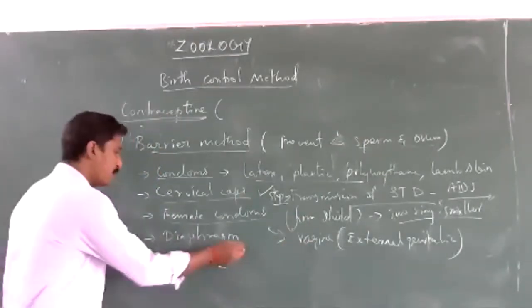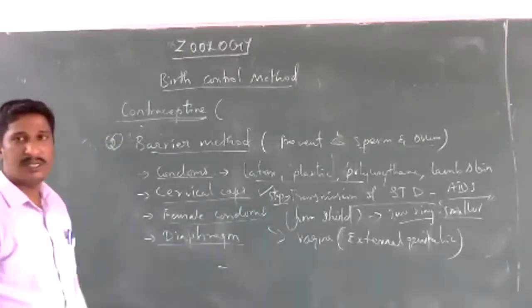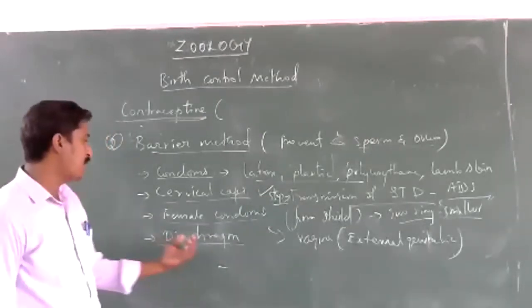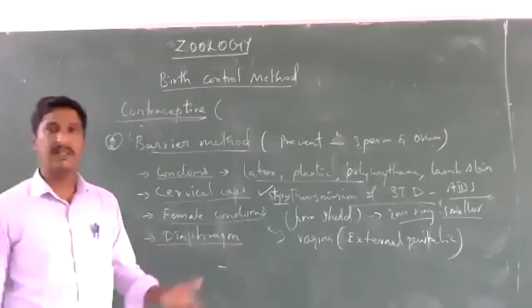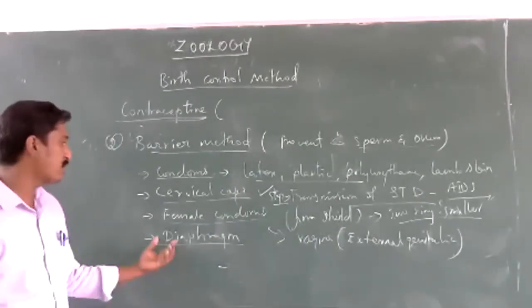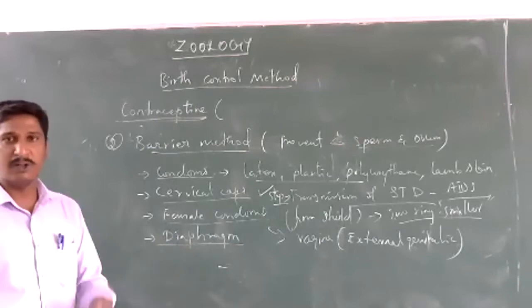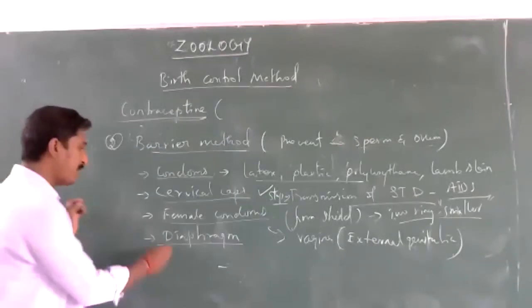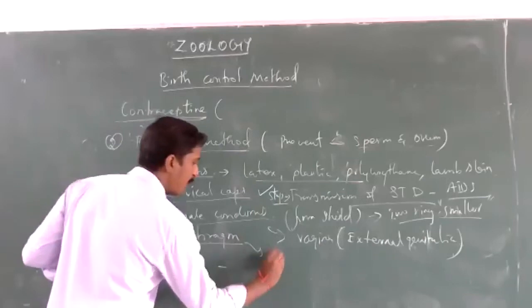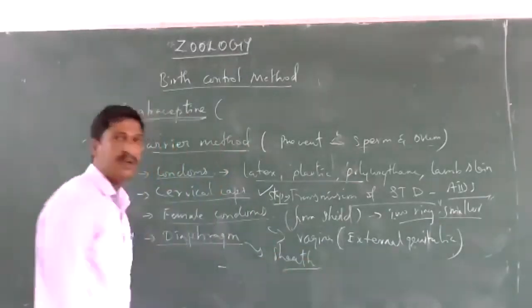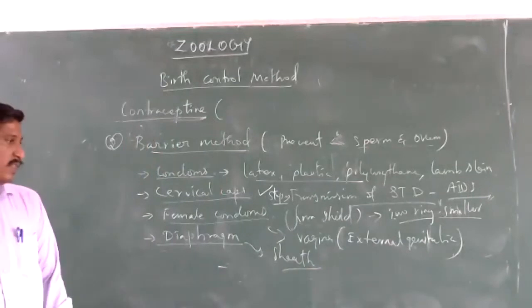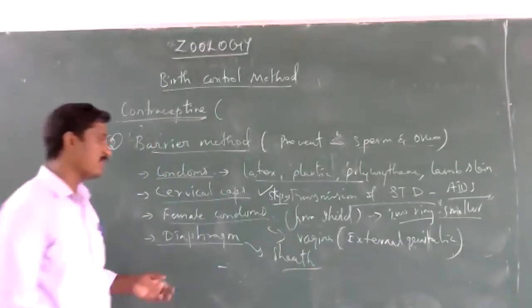Then the diaphragm. We know the diaphragm is a muscular region in our thoracic cavity that separates the thoracic cavity from the abdominal cavity. Here, the diaphragm is a rubber sheath fitted with a small elastic metal.